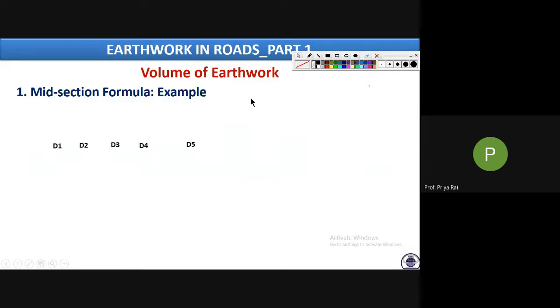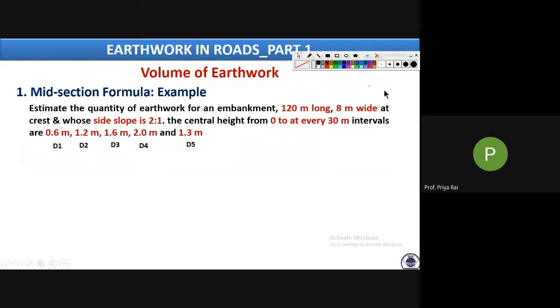So let us do one problem. See here, this is the problem. Estimate the quantity of earthwork for an embankment. See here, it is given embankment. So what is this?